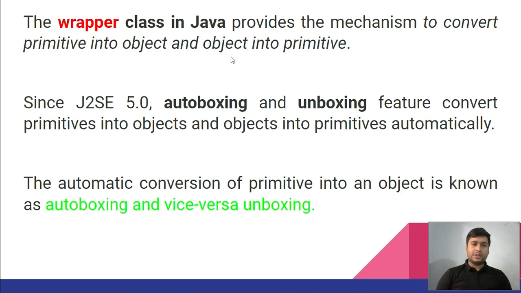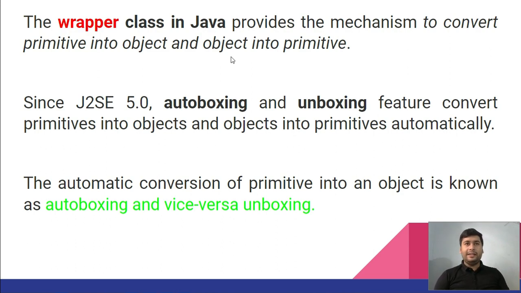Since JDK 5.0, the auto boxing and unboxing features convert primitives into objects and objects into primitives automatically. It means that before Java 5.0, we were not able to convert directly the primitive values we have.